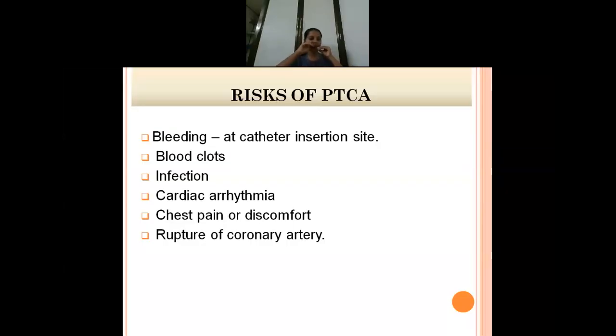Okay. Now, next is risk of PTCA. Some few risks are there, like it can result in bleeding at the region where you have inserted, maybe in the femoral or the radial or brachial region. Next, blood clots can result. It may also result in infection. Sometimes arrhythmias can happen when you're inserting the catheter. Some patients may experience chest pain or discomfort, and if you are doing the procedure forcefully, sometimes it may result in rupture of the coronary artery. Okay, so these risks are similar to that of your cardiac catheterization or coronary angiogram.